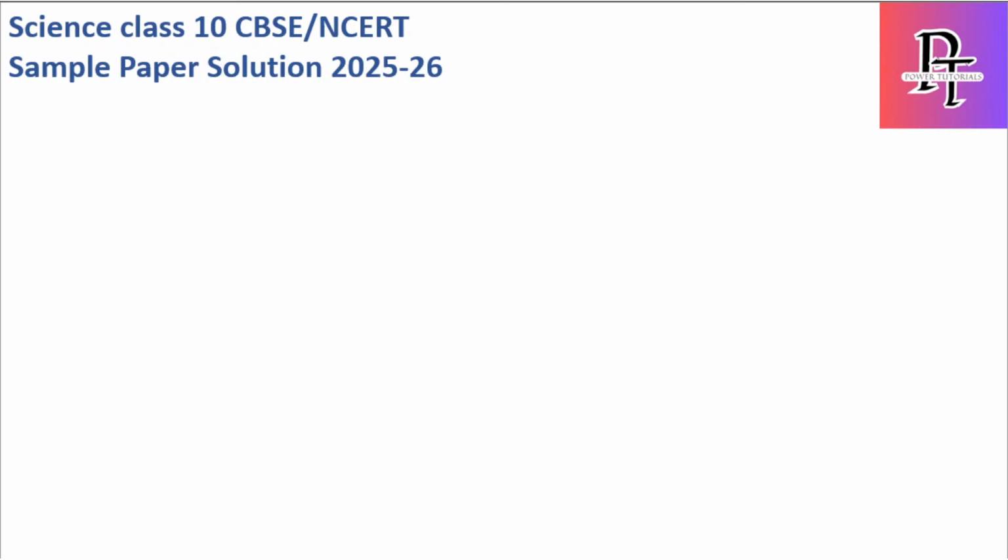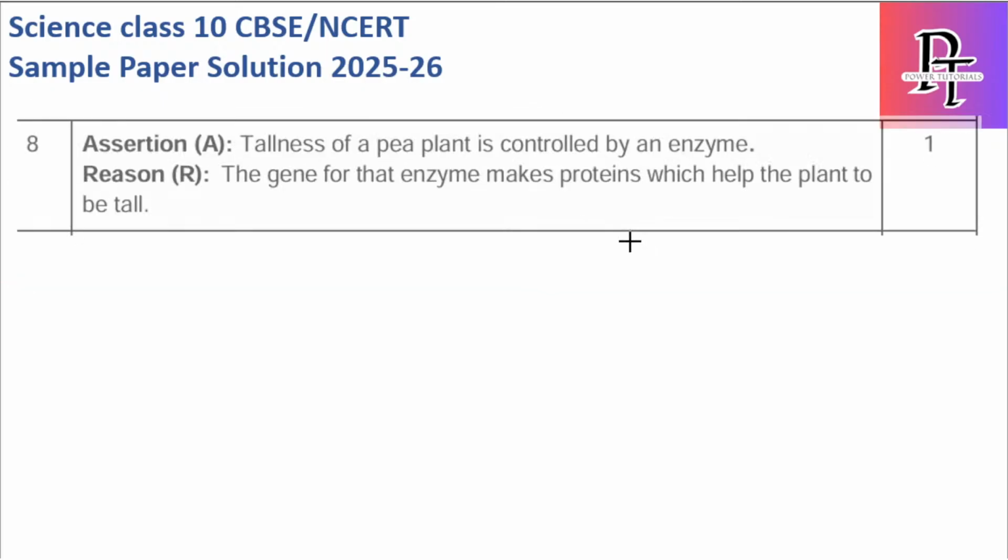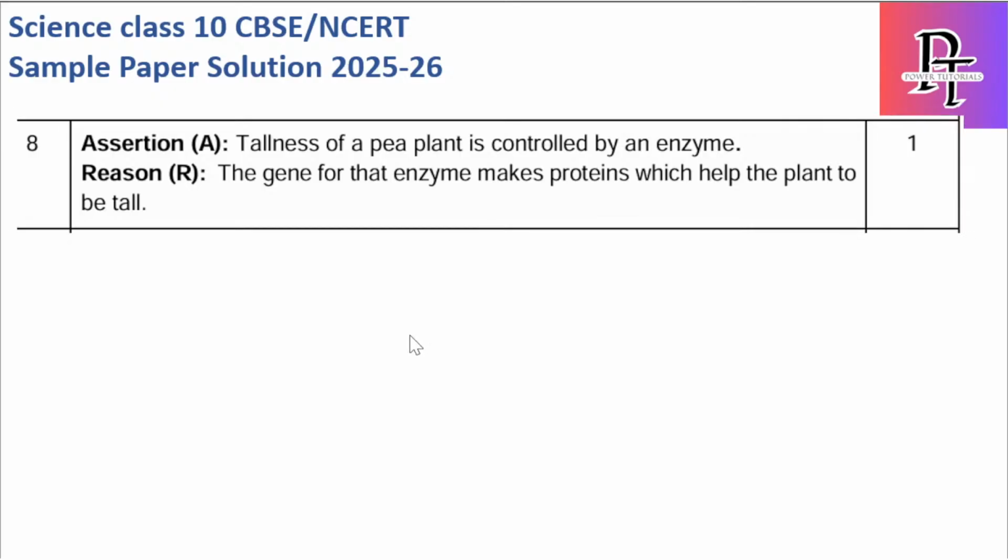From the 8th question we have assertion-reason questions. We have only 2 more questions, 8th and 9th, from biology. Let's solve this. For assertion-reason questions, we have a total of 4 options A, B, C, D. Option A: assertion is correct, R is correct, and it is the correct explanation. B: A is true, R is true, but not the correct explanation. C: A is true, R is false. And D: A is false, R is true. Let's solve the 8th one now.